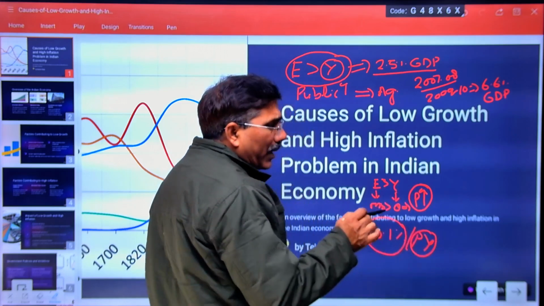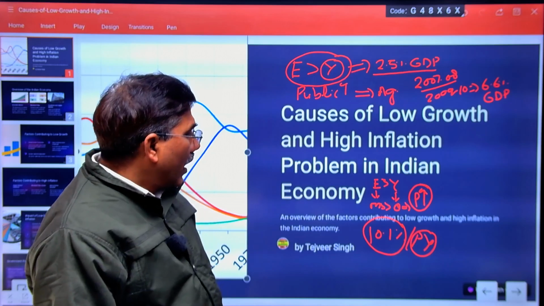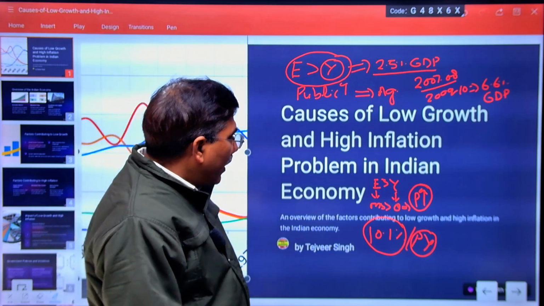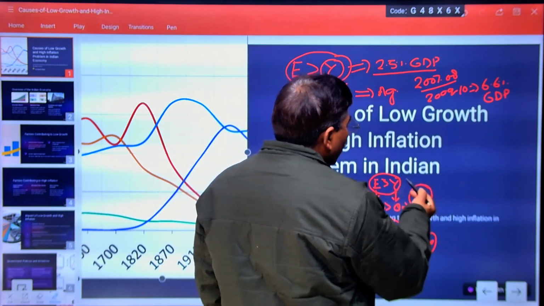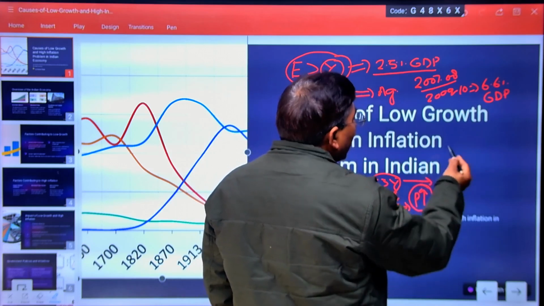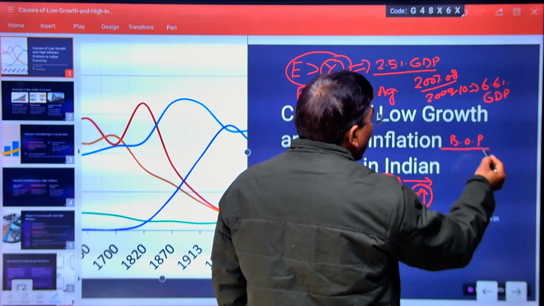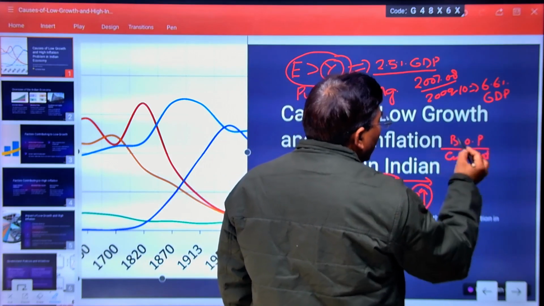But prior to explaining the effect of tough monetary policy on our GDP growth rate, I will explain the effect of increasing fiscal deficit on our balance of payment. As you know, in our balance of payment there are two accounts: one is the current account, the other is the capital account.